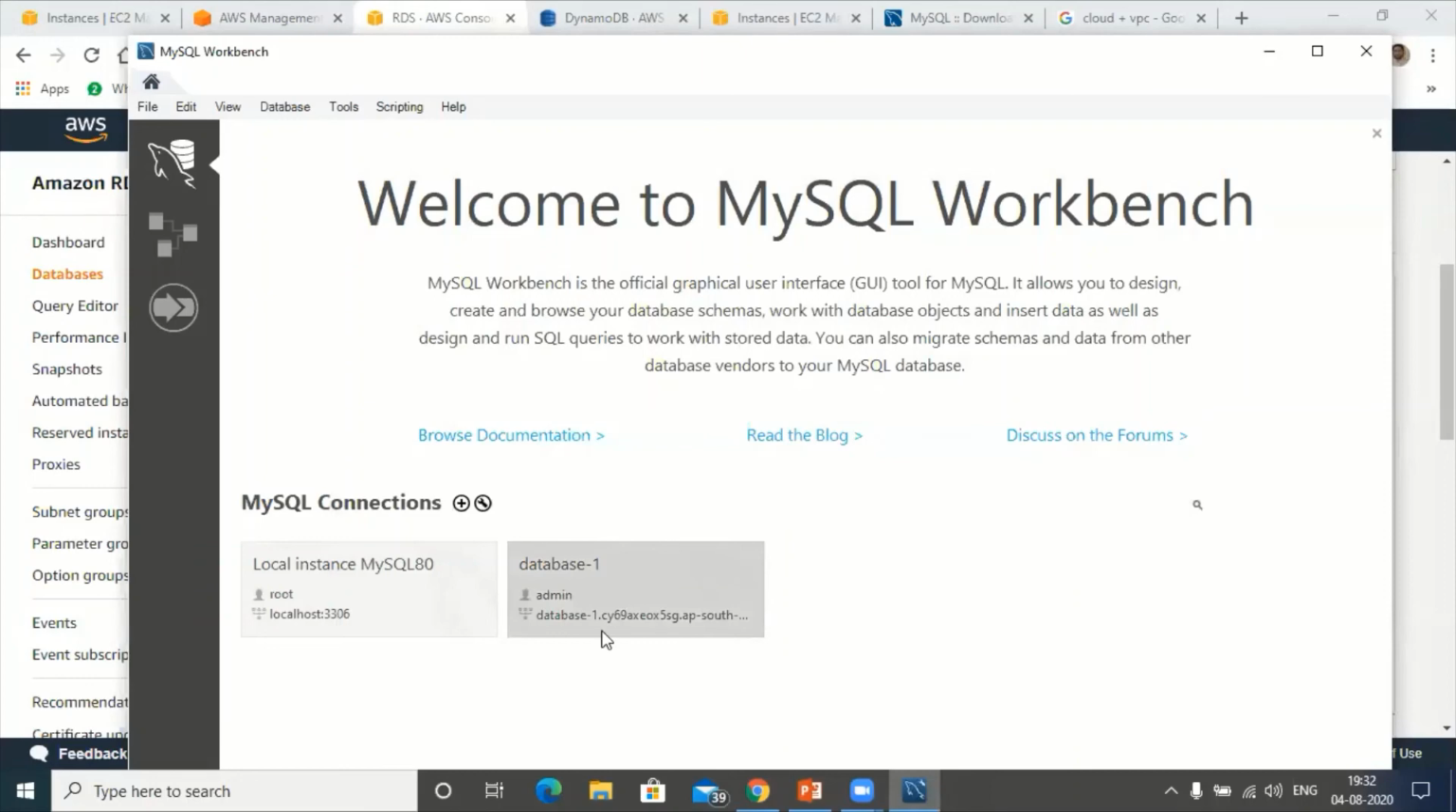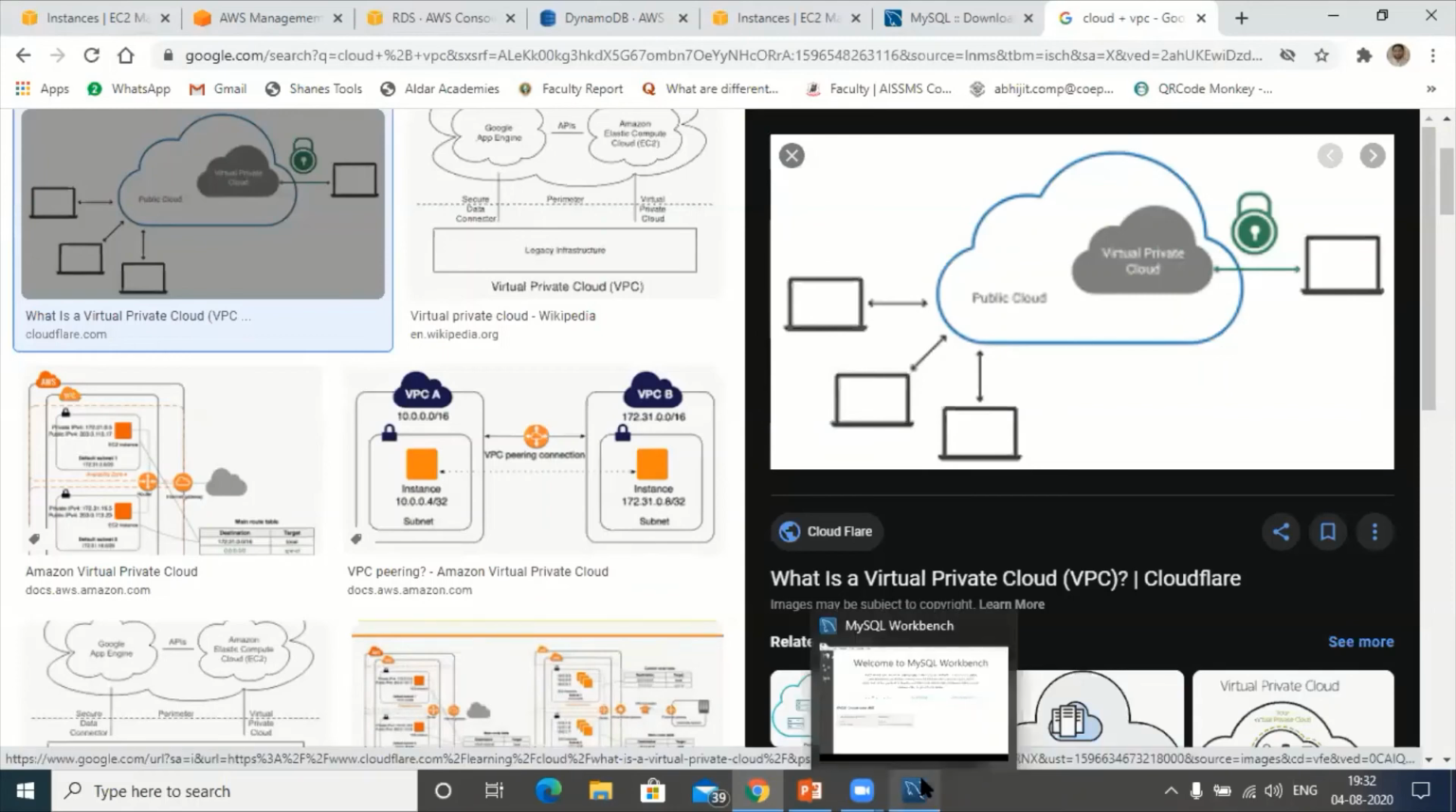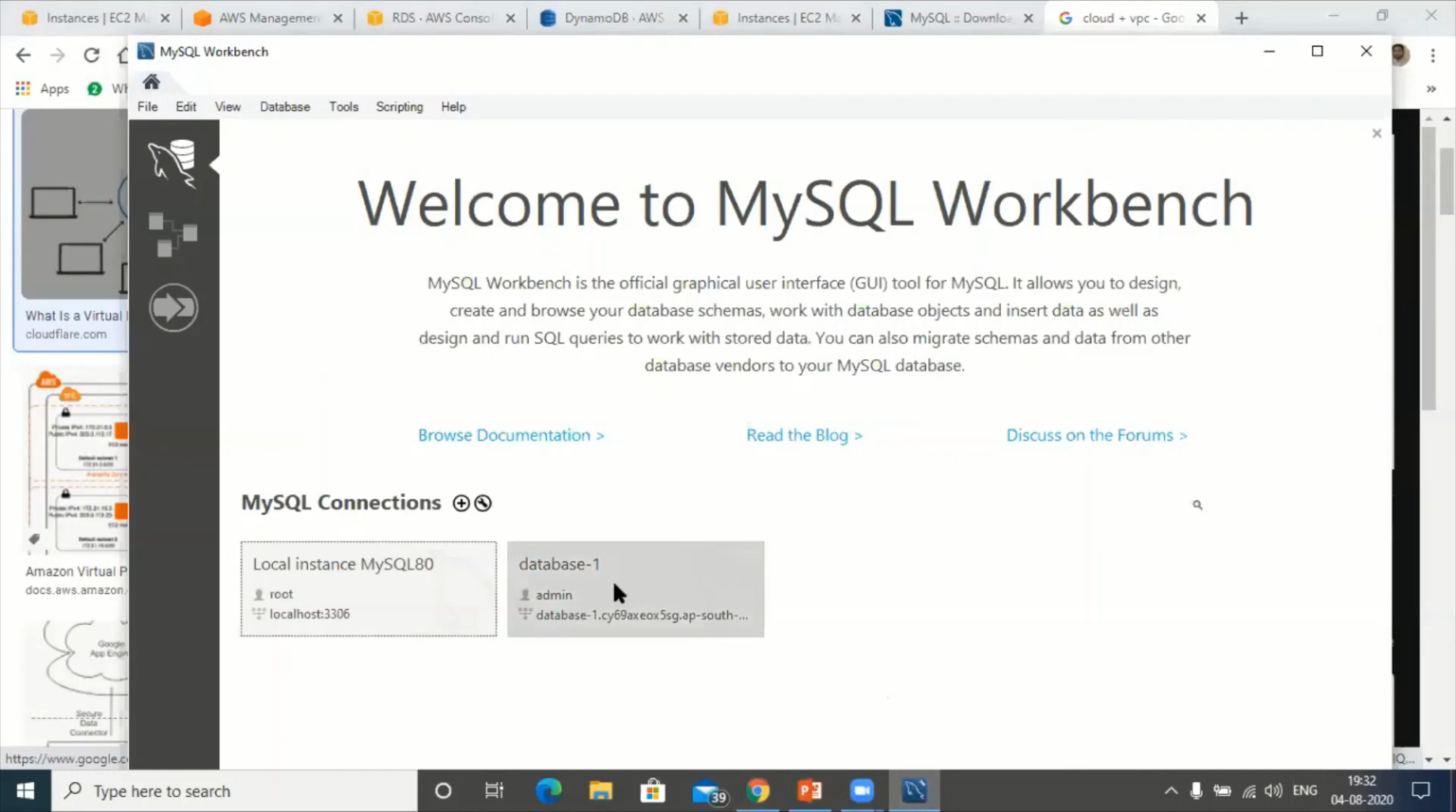Now, can you see this? Our MySQL database got connected with MySQL Workbench. So the database is deployed inside Amazon Web Services, and I have connected to that database from outside of my virtual VPC, in the public cloud. This is how we can query from outside of your VPC.